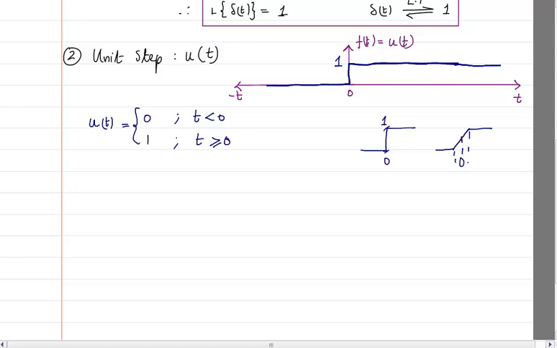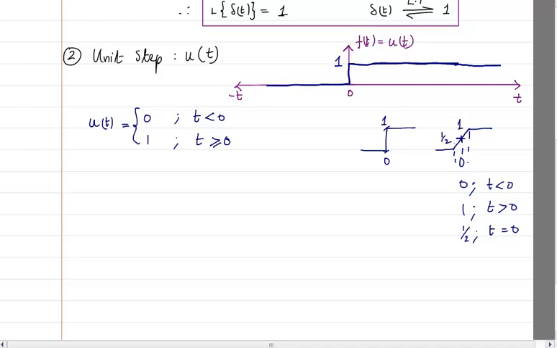So sometimes in certain textbooks they write that at t less than 0 it is 0, at t greater than 0 it is 1, and at t equal to 0 it is having a value of half. Why? Because it is climbing and it has reached half.